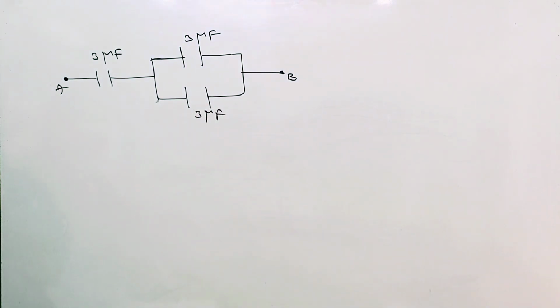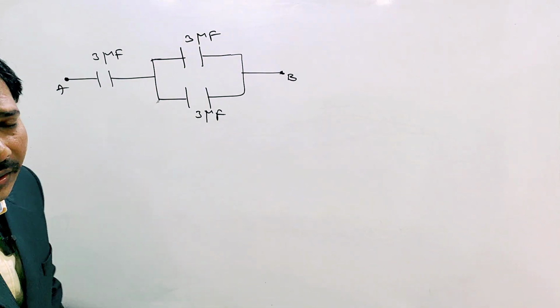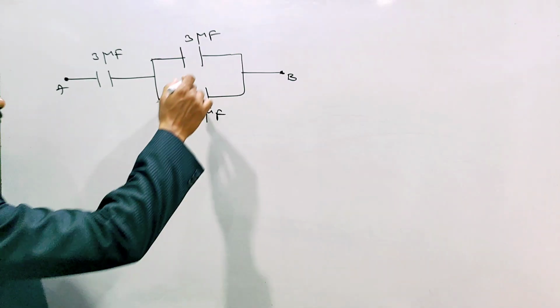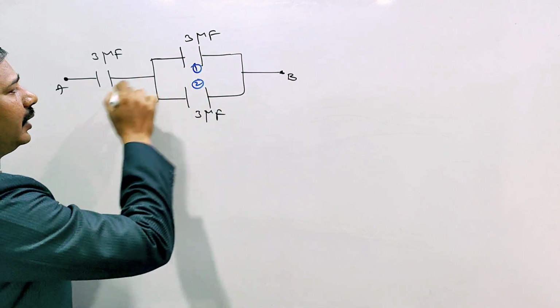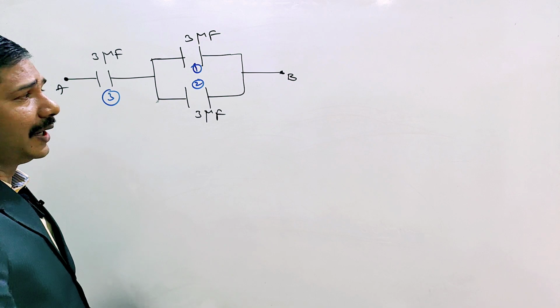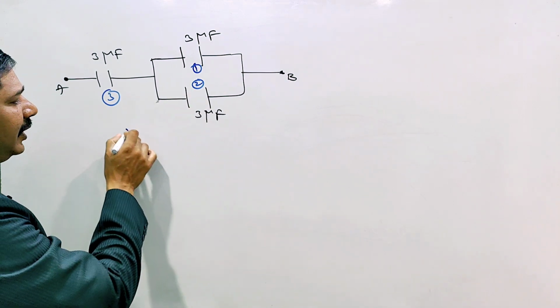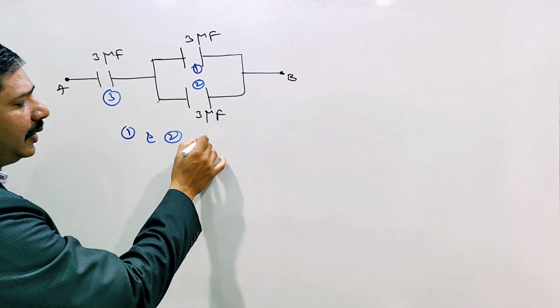How to solve this one? First, I am giving the numbers 1, 2, and 3 to the capacitors. First, 1 and 2 are in parallel. For parallel, what will be the formula?